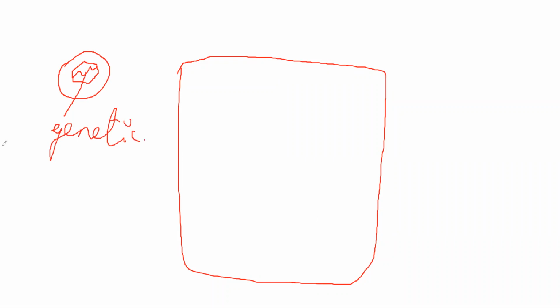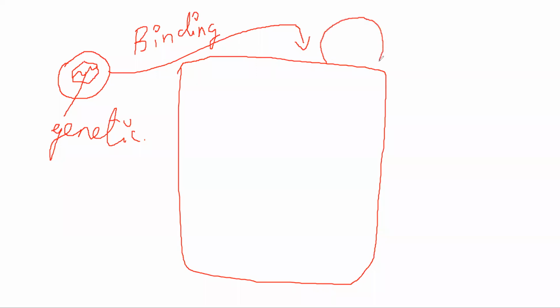Now, the first thing the virus does is it will bind. So that step will be called binding. When the virus has entered into your body, it will enter systemic circulation and it will roam around in your body before targeting one particular cell. Once it has found that target cell, it will bind to that particular part of the body. Once it has bound to that cell, it will uncoat. So this binding will occur. It will enter into the patient's cell. So through here it will enter. So this step is entry.